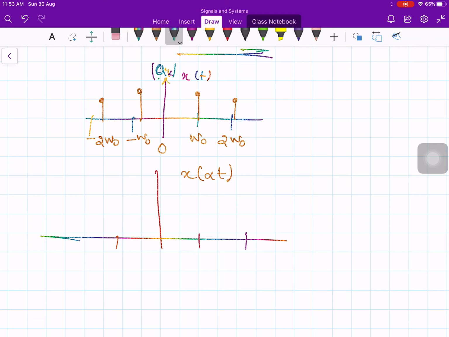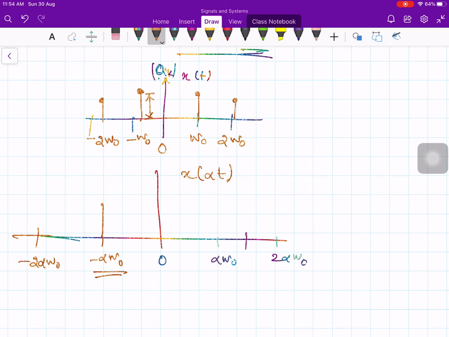Now if alpha is bigger than 1, then it will be somewhere else: alpha times omega naught, 2 times alpha omega naught. This side, minus alpha omega naught, maybe somewhere else minus 2 alpha omega naught. Let's say this point has some height; the same height will be maintained, but it is located at minus alpha omega naught, that's all.